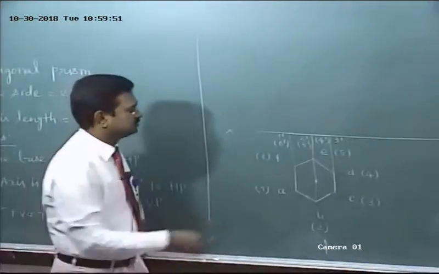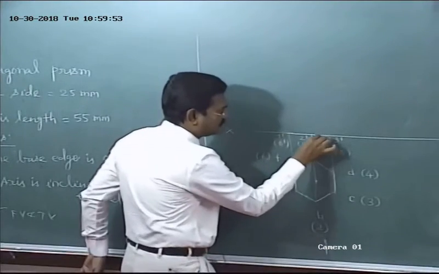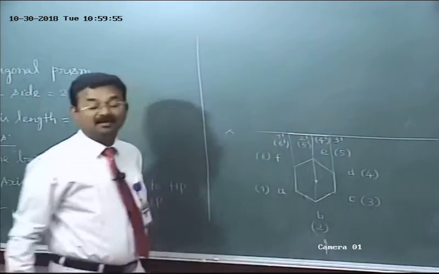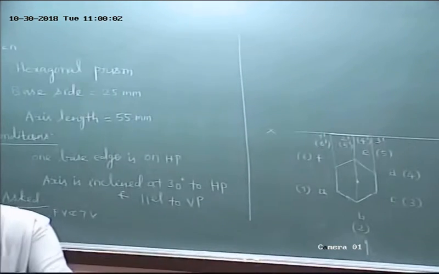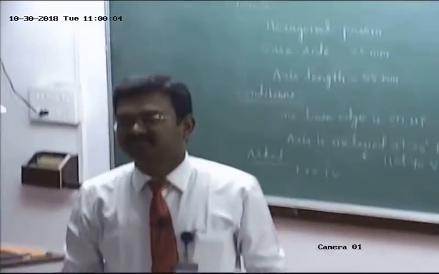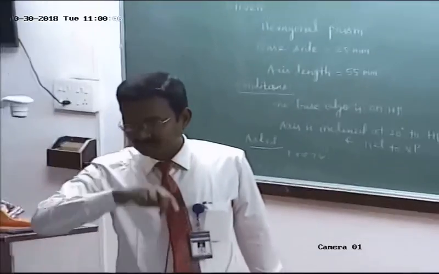So 2, 1. This line, what does it represent? This line represents the front view of the bottom base of the solid. Front view of the bottom base. Like a projection of a plane surface. Refer to the projection of plane surface.